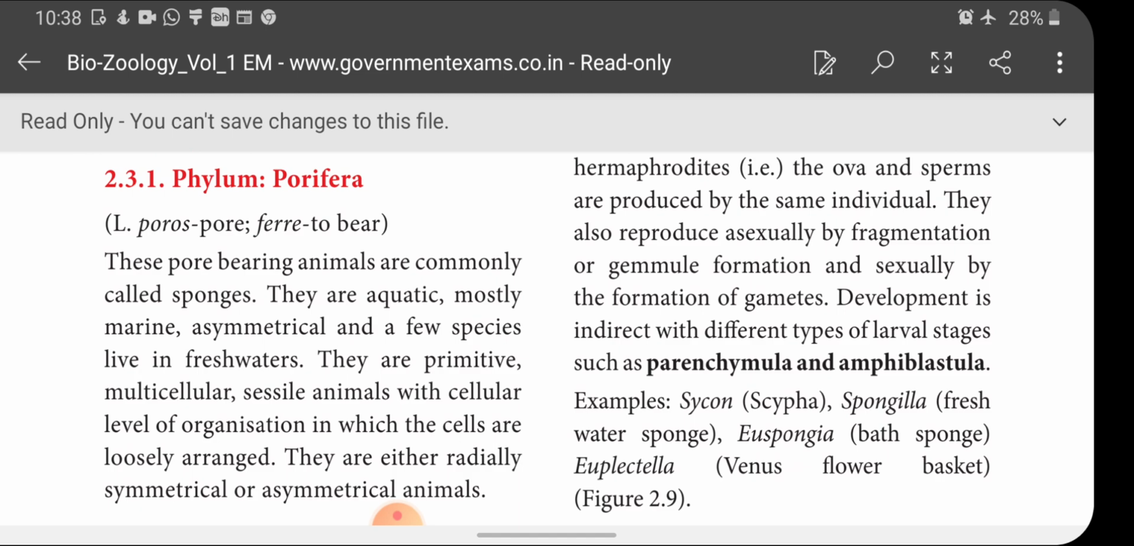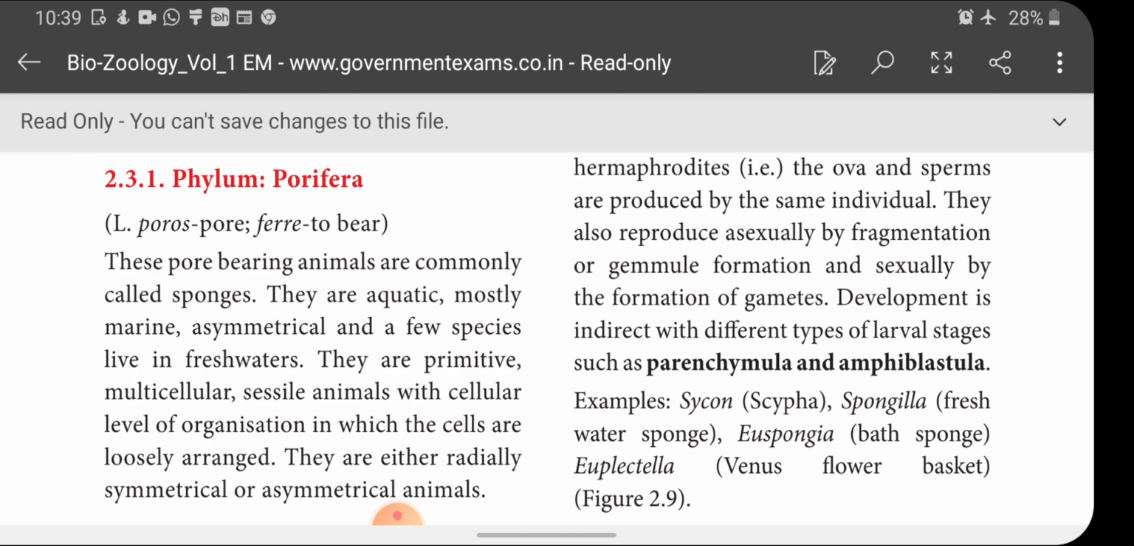Next, primitive. That is the very first evolved organism; that is called primitive. Whether it is unicellular or multicellular: multicellular is made up of many cells. Sessile. What is sessile? There is an opposite word, motile. Motile means showing movement. Sessile means not showing any movement. So the animals of this phylum are fixed on a substratum. They cannot move from one place to another.